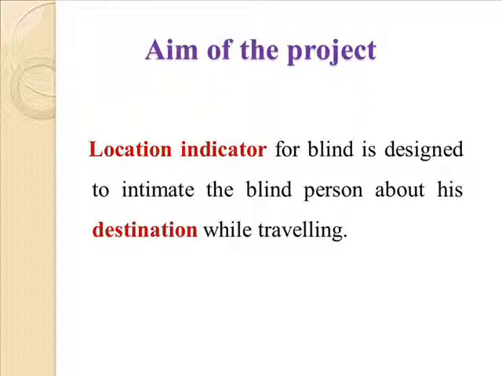The aim of the project, location indicator for blind, is to inform the blind person about his destination while traveling. Actually, identification of exact location is very difficult for the blind. To overcome this problem, an assistive device can be used, which indicates where they are at present and helps them know the desired location.